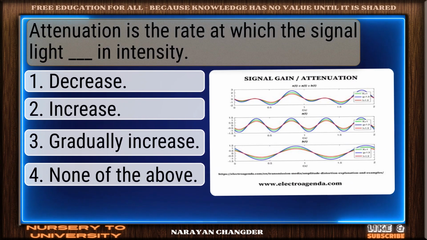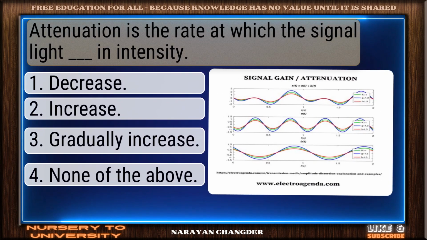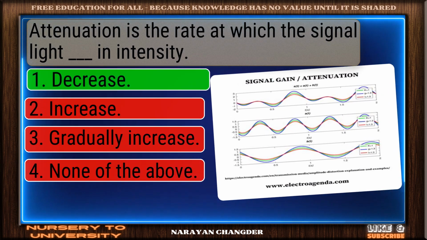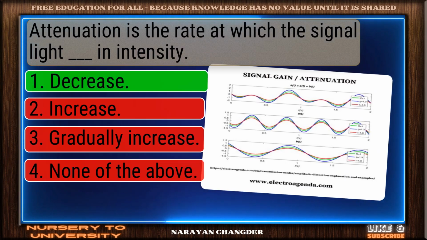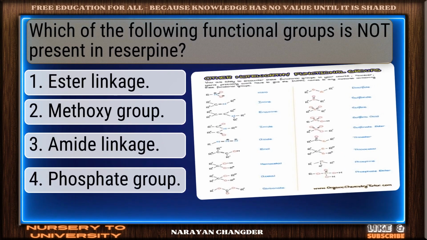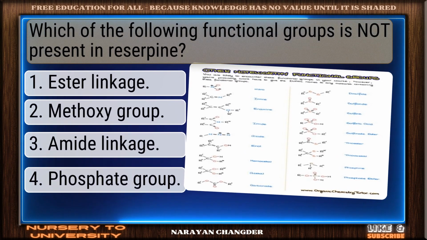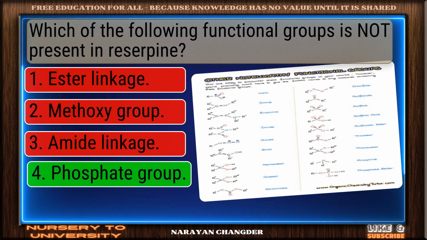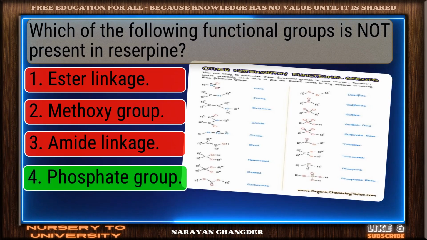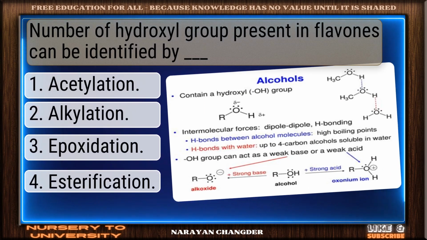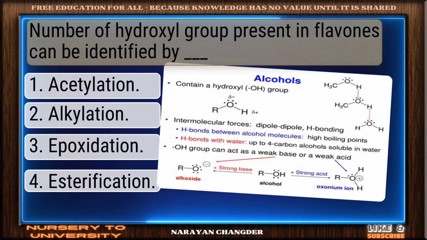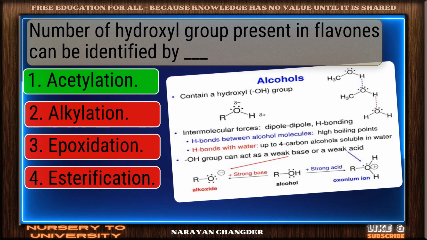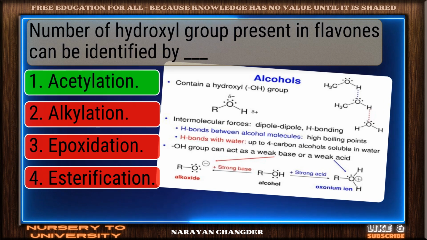Attenuation is the rate at which the signal light dash in intensity. Smart move. Decrease is an accurate answer. Which of the following functional groups is not present in reserpine? Phosphate group is the answer. The number of hydroxyl groups present in flavones can be identified by dash. Correct response. Acetylation is the most accurate answer.